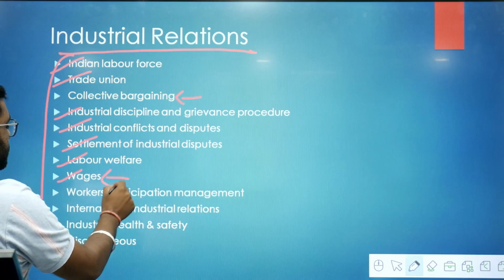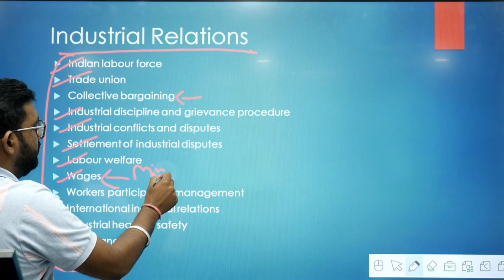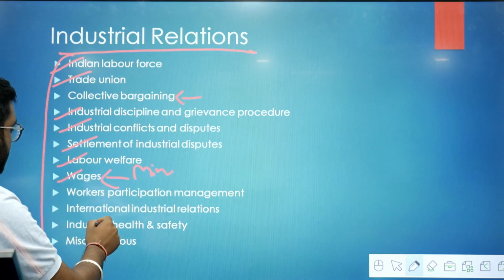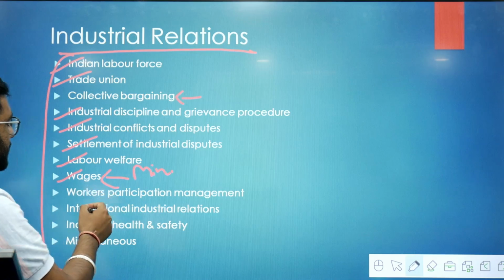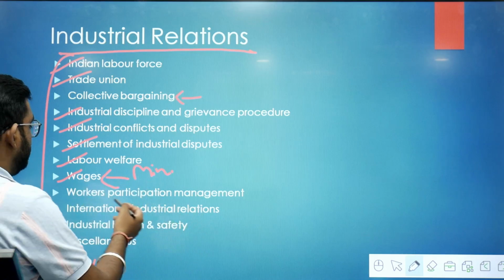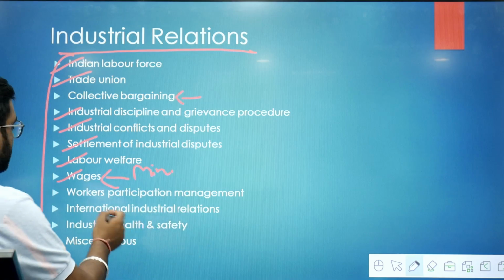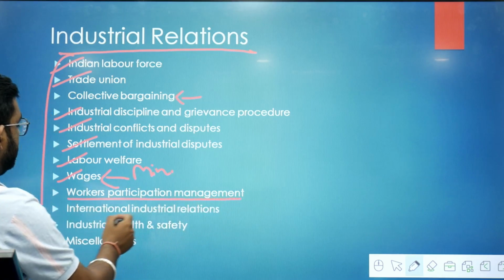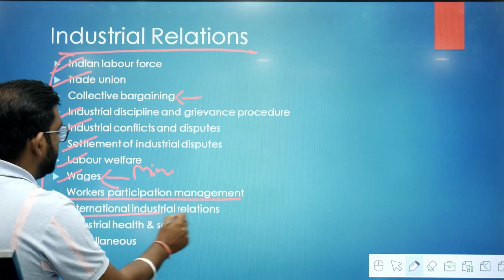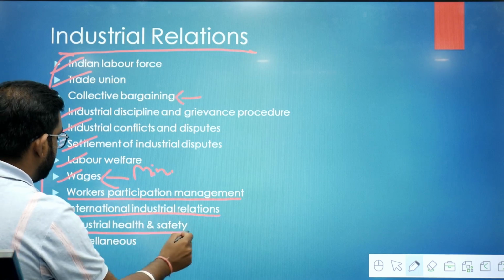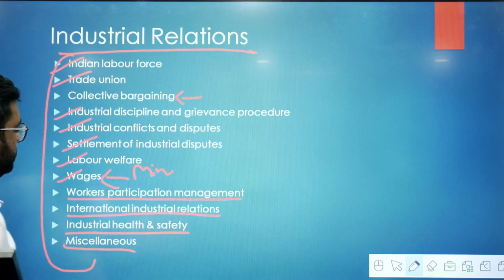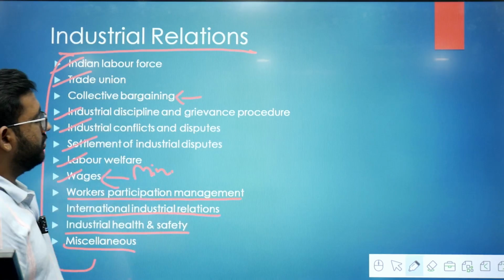In the wages, you should do minimum wage. Who should set minimum wage? And about the code on minimum wages, you should do. Code on wages, you should do. Workers' participation in management, international industrial relations, industrial health and safety, miscellaneous topics also you should do. So these are the topics of industrial relations.